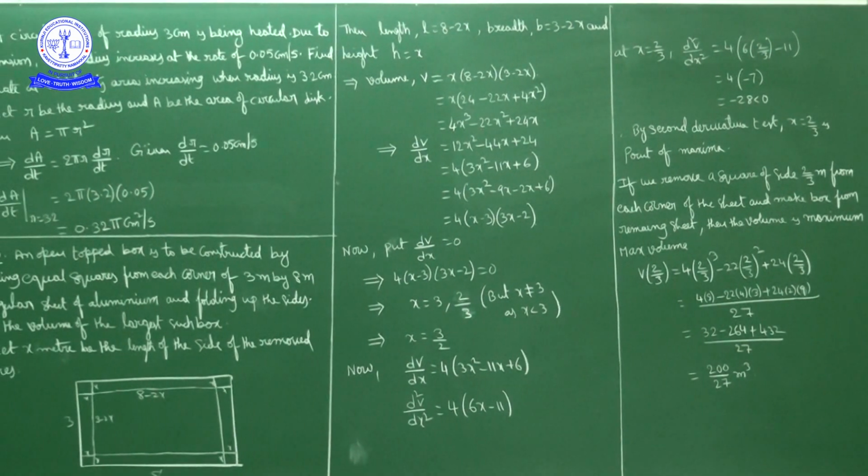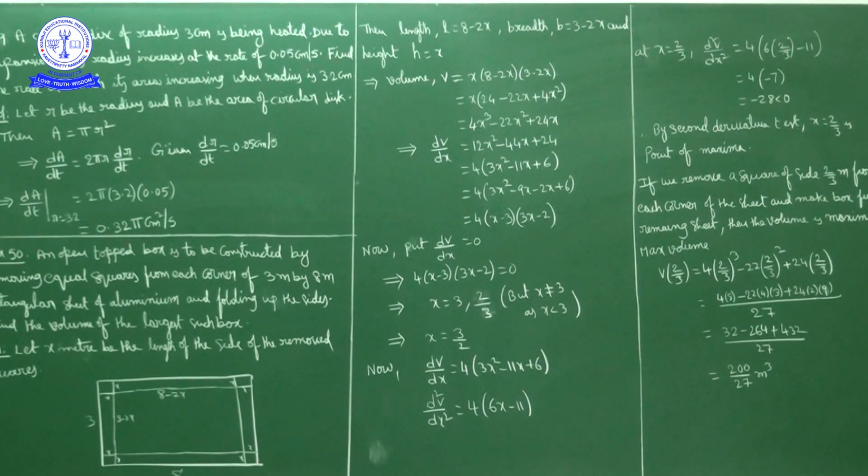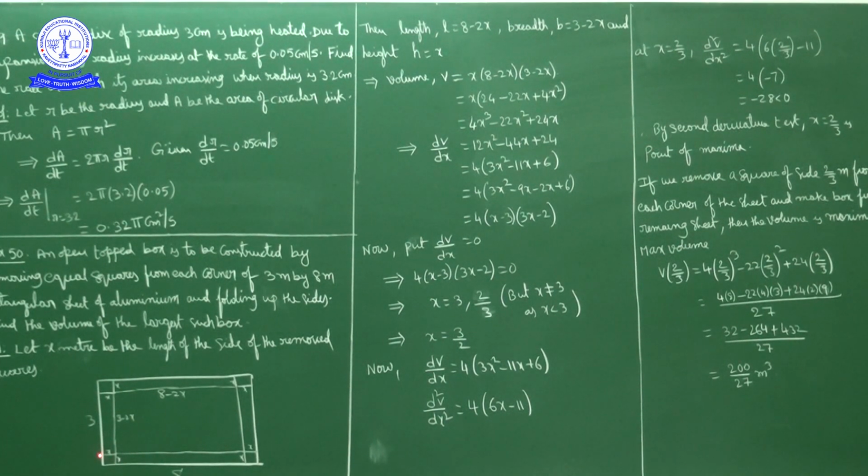Now, as you are removing x meters from each corner, so this x meters you are removing here, here you are removing x meters, here x meters, here x meters. So length becomes 8 minus 2x, breadth becomes 3 minus 2x, and height becomes x. Now the volume, it is like a cuboid, no? It is like a cuboid shape.